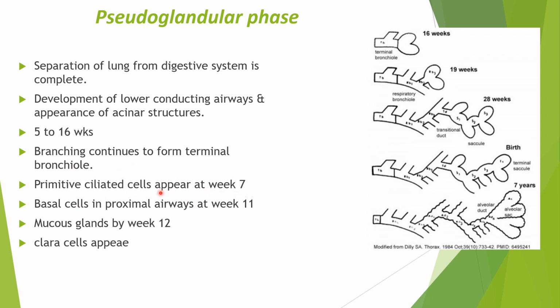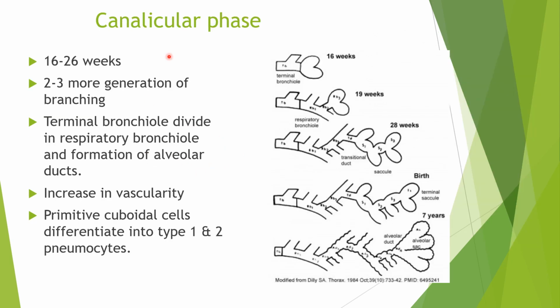Primitive ciliated cells are usually present at 7 weeks of gestation, and basal cells are present in the airways at nearly 11 weeks of gestation. Mucus glands appear in the submucosa in the 12th week of gestation, and Clara cells also appear in this phase. So the pseudoglandular phase, which is 5 to 16 weeks, starts with the separation of the lung from the digestive system, and it ends with the formation of the terminal bronchiole levels.